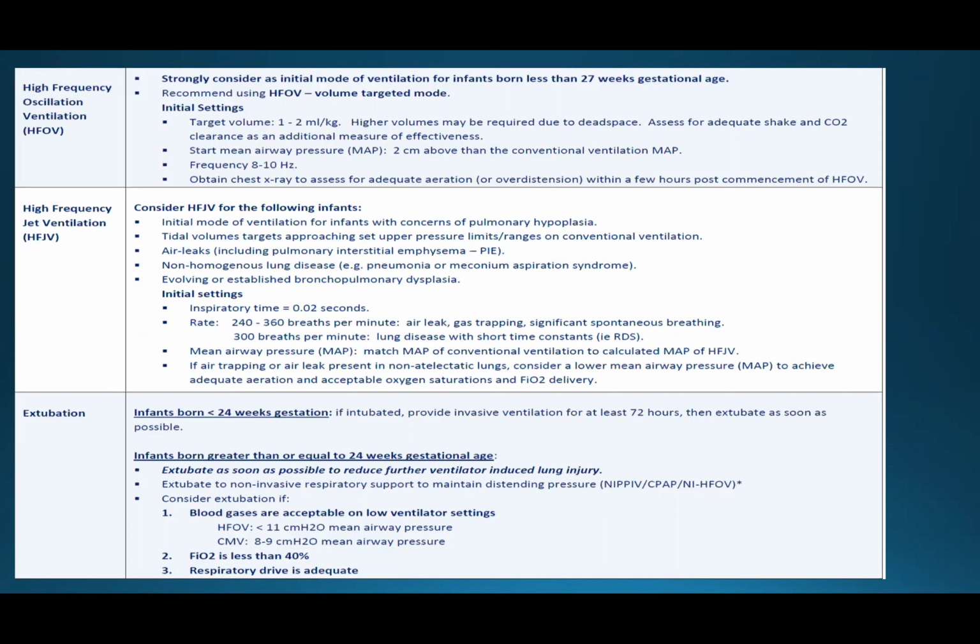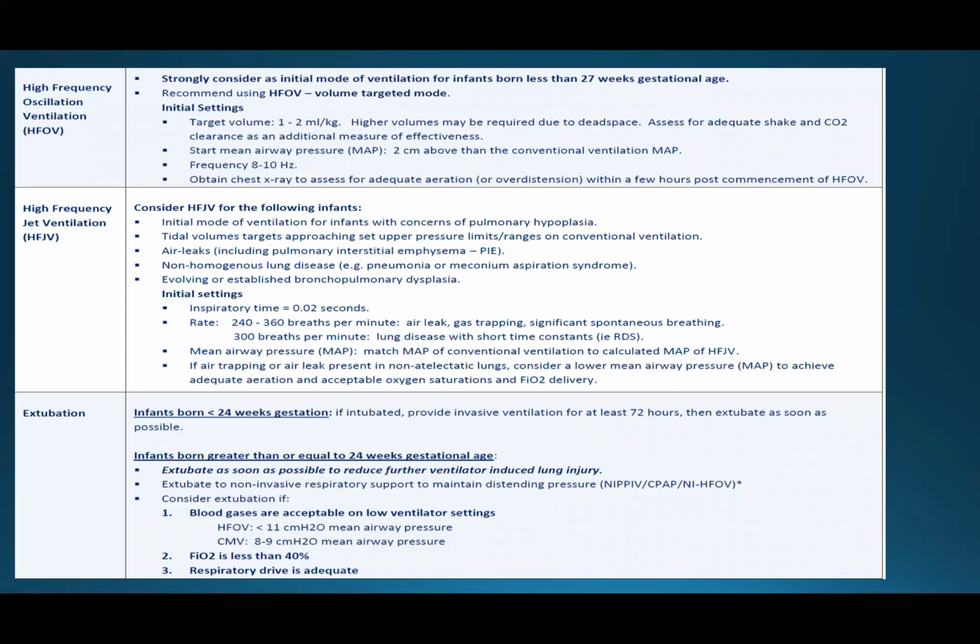High-frequency oscillation is strongly considered as the initial mode of ventilation for infants born less than 27 weeks of gestation. It is recommended to use high-frequency oscillation ventilation in volume targeted mode with targeted volume from 1 to 2 ml per kg, starting with MAP 2 cm above conventional ventilation, with frequency 8 to 10, and obtaining a chest X-ray to assess adequate aeration.